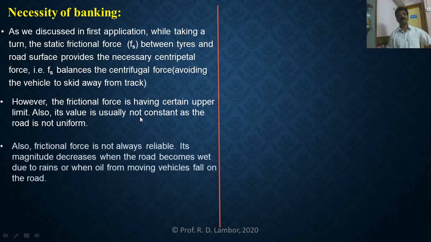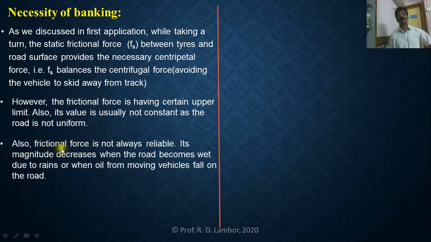In the third point, frictional force is not always reliable. Why are we discussing the frictional force? Because when a vehicle is moving along a circular road, circular track, performing circular motion, for that circular motion, centripetal force is most needed. And this centripetal force is provided by frictional force.